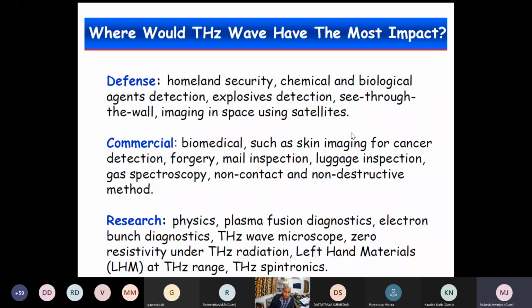You can do see-through imaging of the wall, the body. If somebody is hiding gold and diamond in his stomach, you can see. But by terahertz, you cannot see. It's a commercial application. And the most important, we as scientists are interested in research, because terahertz gives the fundamental properties.